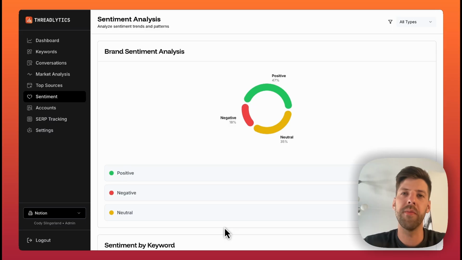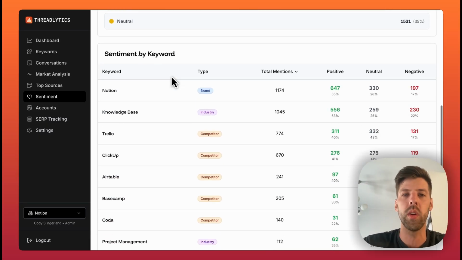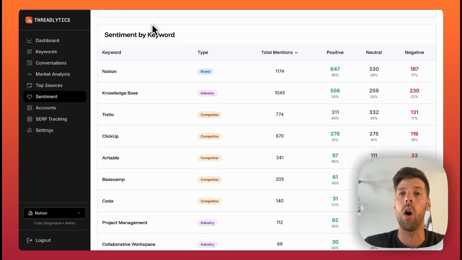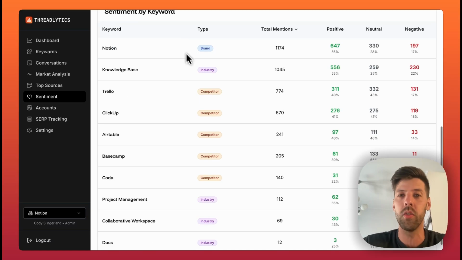Another thing we can do is we can find the sentiment of the different competitors that we're tracking. So if we go to the sentiment page, we'll see our brand sentiment analysis. But if we scroll down, we can see sentiment by keyword for all the different keywords we're tracking. And that includes competitors here.